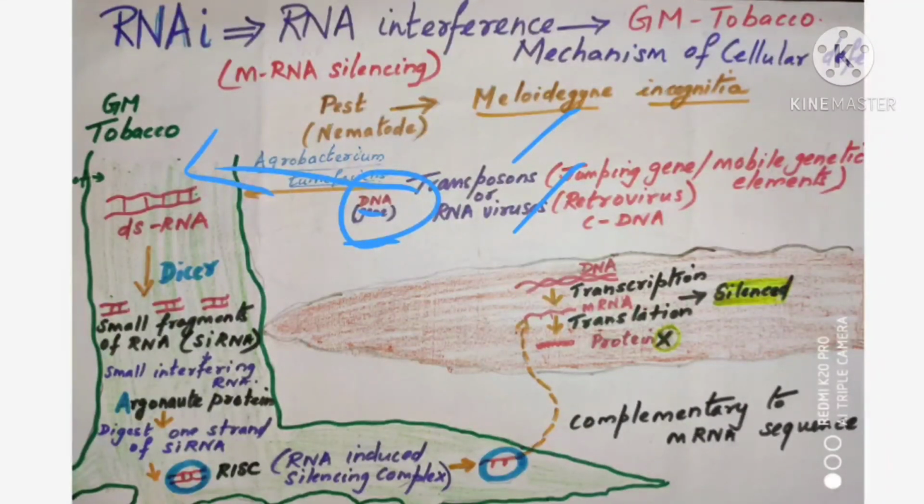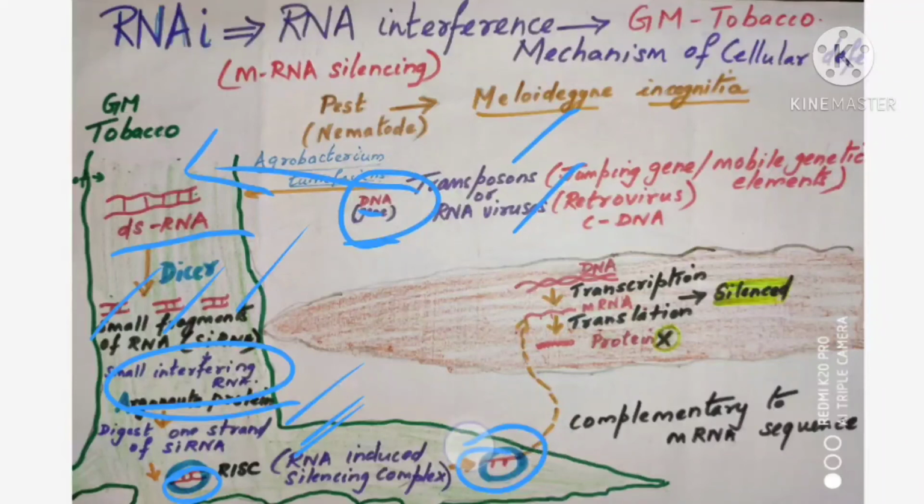The gene, after going in, instead of producing mRNA, produces dsRNA, which is getting broken down into fragments. With those fragments, one protein is going and forming a complex, and one strand of the dsRNA is broken and one strand is present.